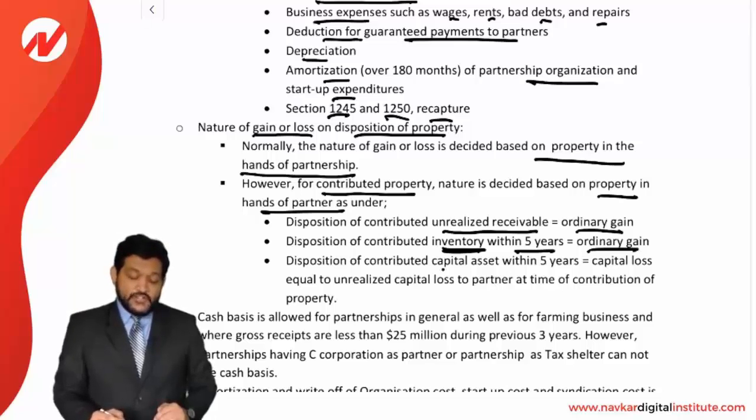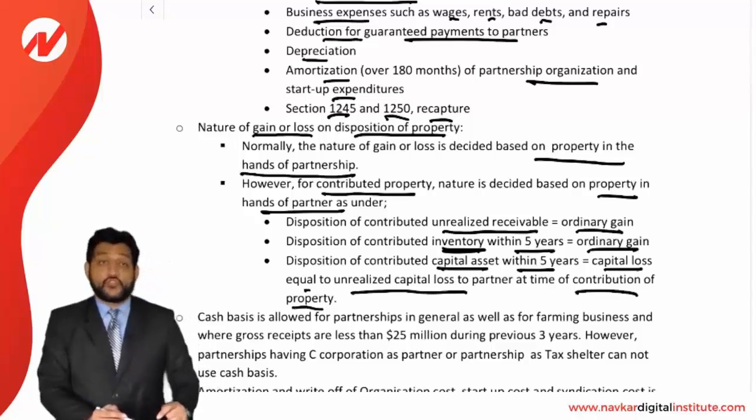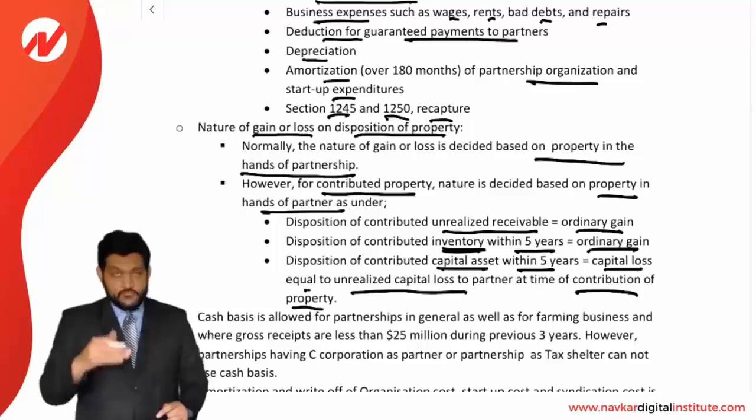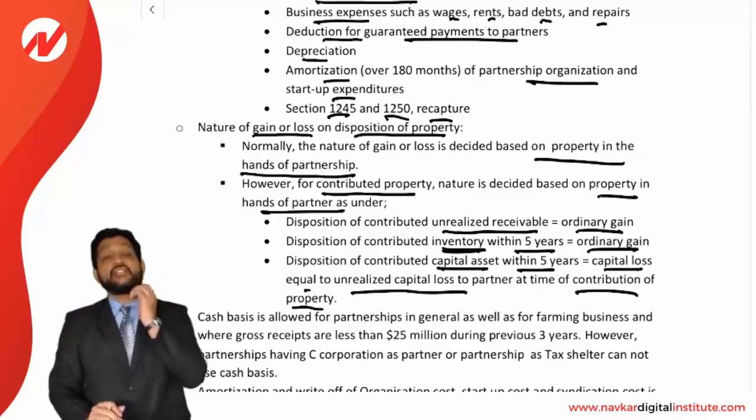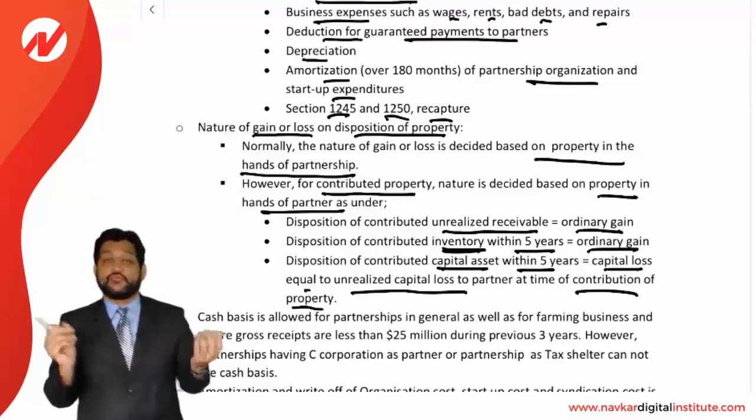And disposition of contributed capital asset within 5 years, it will be capital loss equal to the unrealized capital loss to the partner at the time of contribution of the property. They are talking about built-in loss. If there is a built-in loss at the time of contribution, then that built-in loss will be allocated to the contributing partner and the remaining will be allocated to all.